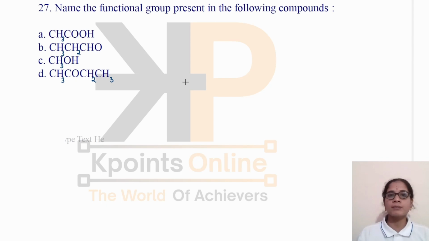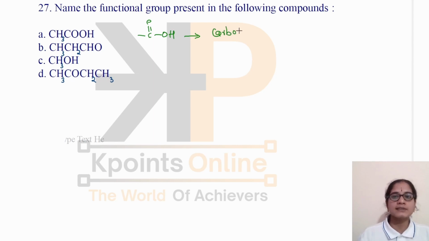Name the functional group present in the following compounds. Here you can clearly see that COOH is present. This is carboxylic acid. The functional group present here is carboxylic acid. Here CHO is present. It is the aldehydic group. The functional group present here is aldehyde.